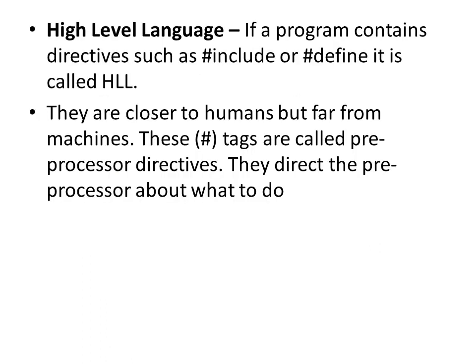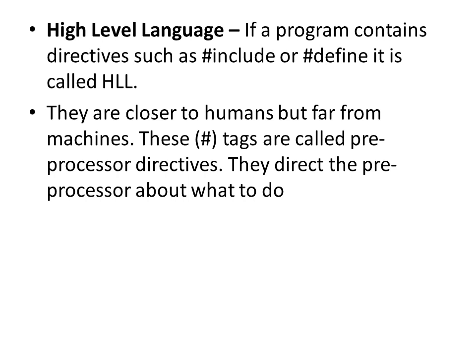High level language. If a program contains directives such as hash include or hash define, it is called a high level language. We have hash include in C and C++. Hash define also we have in C and C++. Hash include is called a directive and hash define is called a macro.